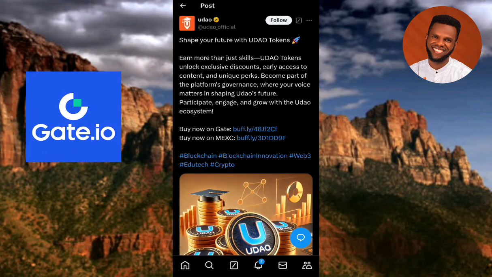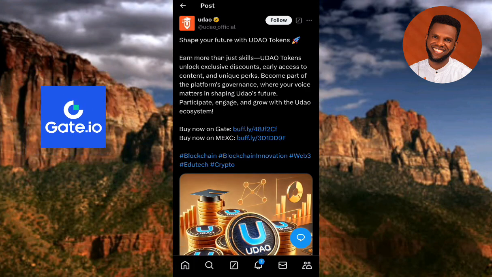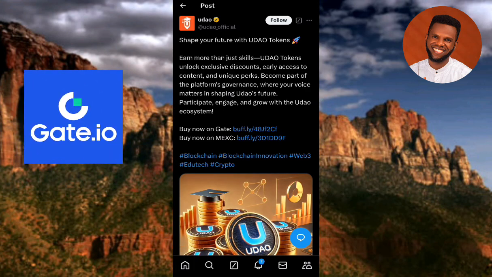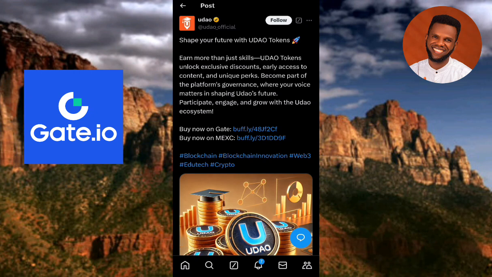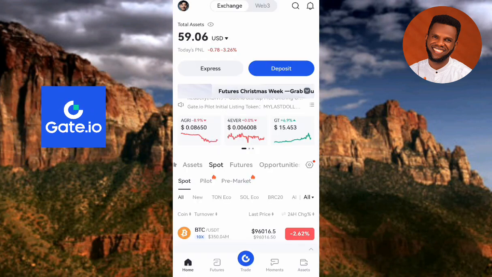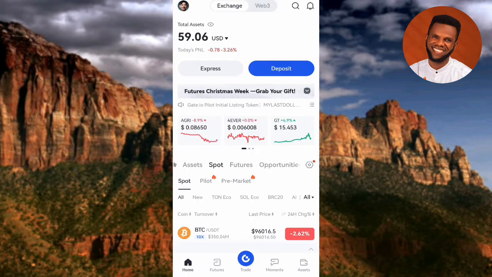So guys, that's what I'm going to be showing you guys how you can do now. I'm going to show you guys how you can be able to buy this token on Gate.io. So guys, now let me go over to my Gate.io exchange account real quick. So guys, now you can see my Gate.io app has opened up and I've logged into my Gate.io account. So guys, this is what the interface looks like. This is what the homepage looks like. So once you open up the app for the first time, this is what you're going to see.